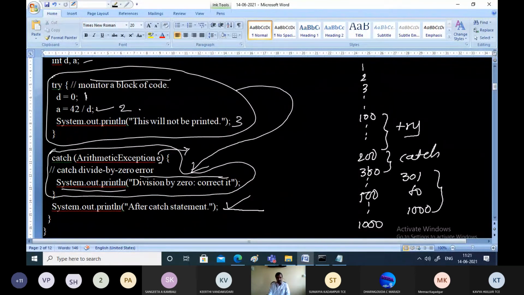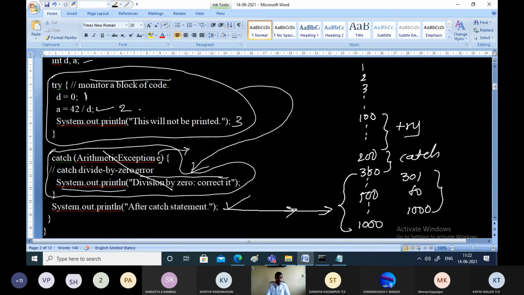If you consider, this is the only one line we have written. Here you can simulate the remaining lines from 301 to 1000, that is after the catch statement. After the catch statement, all the remaining lines are executing. Why are they able to execute? Because we have handled the exception. Here, for our understanding, we have written only one line, but after the catch block, you can write hundreds of lines. You can go on executing the remaining lines.